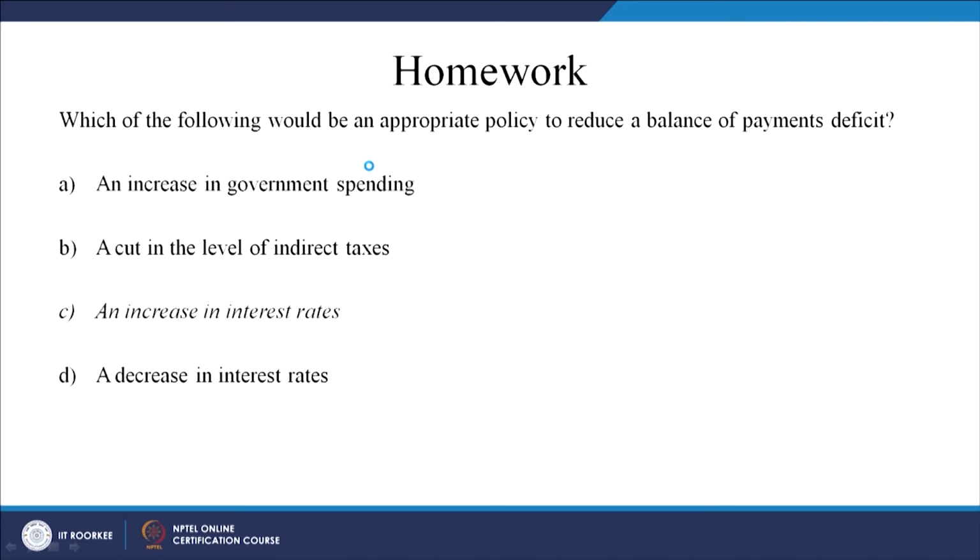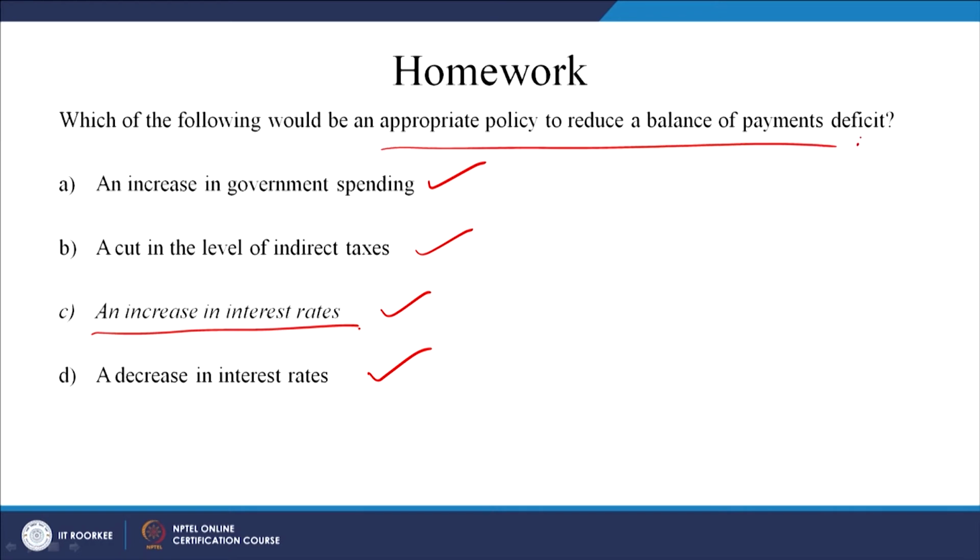Which of the following would be an appropriate policy to reduce a balance of payments deficit? An increase in the government spending, a cut in the level of indirect taxes, an increase in interest rates, or a decrease in interest rate. What should be done? Think about it. The answer is an increase in interest rate. But why? What happens when there is an interest rate increase? The savers gain more, but for the ones who are using it for some purpose, the money flow would be restricted. So, to reduce the balance of payment deficit, the government tries to increase the interest rates.